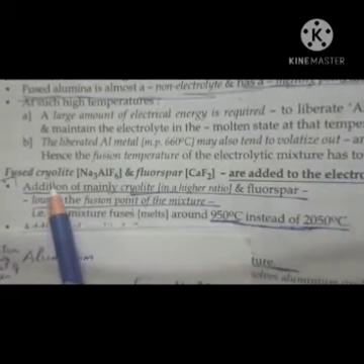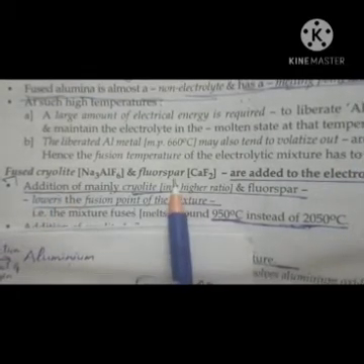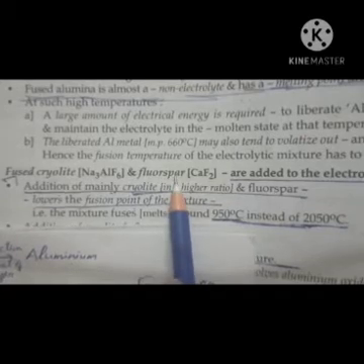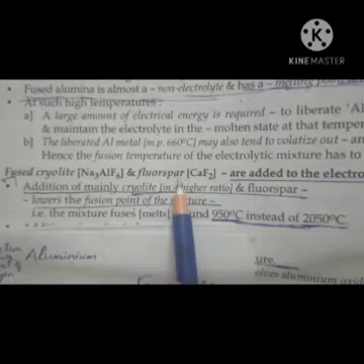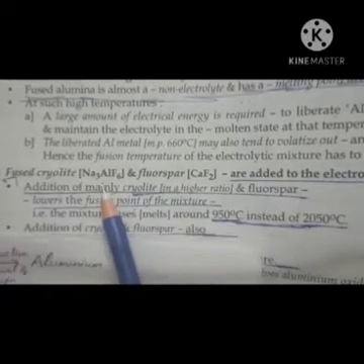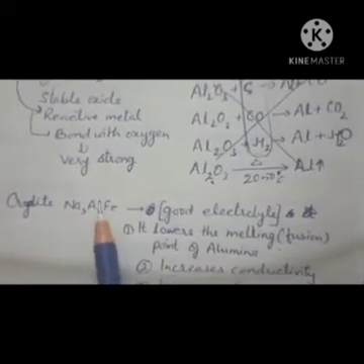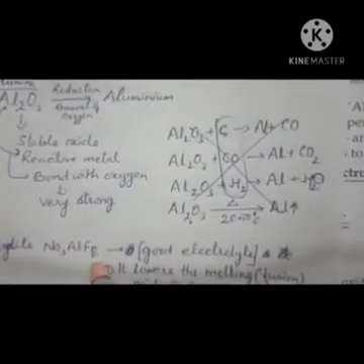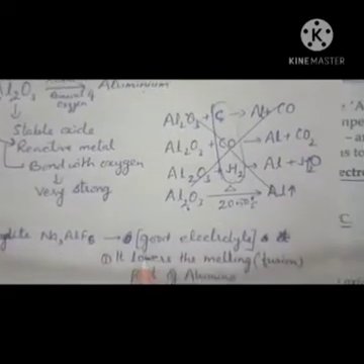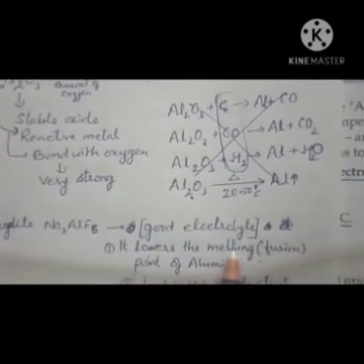Now, what is the use of cryolite and fluorspar in the electrolytic reduction of alumina? Cryolite, with the formula Na3AlF6, is a very good electrolyte.